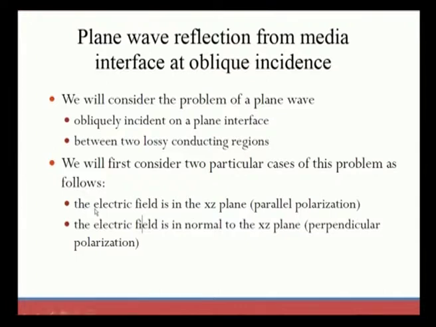The first case is where the electric field is in the xz plane. Electric field is always present in the xz plane, that is parallel polarization, and also electric field is normal to the xz plane, that is perpendicular polarization. So, these are two cases that we consider. One is electric field in the xz plane, and the other is electric field perpendicular to the xz plane. These are the two cases that we have to consider.